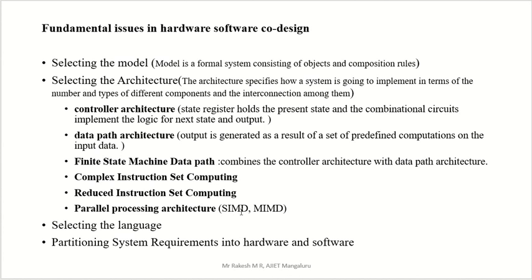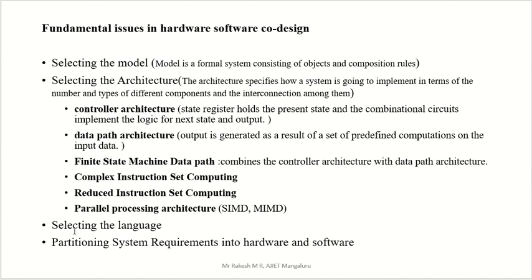That concept we also use in our design. Another thing we use is multiple instruction multiple data: many instructions and a lot of data, and we perform those many instructions on that data. So in parallel processing architecture we process in parallel by using these two methods, SIMD and MIMD.